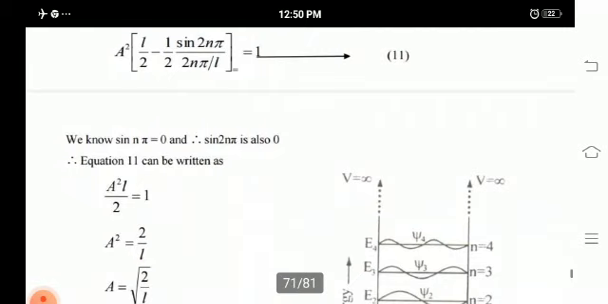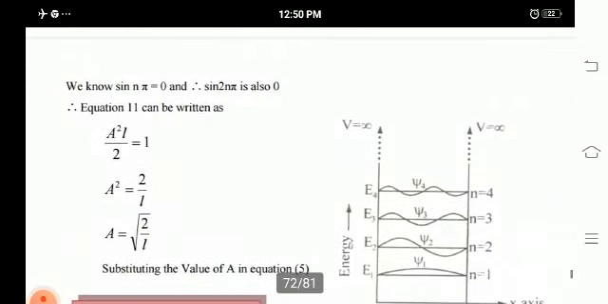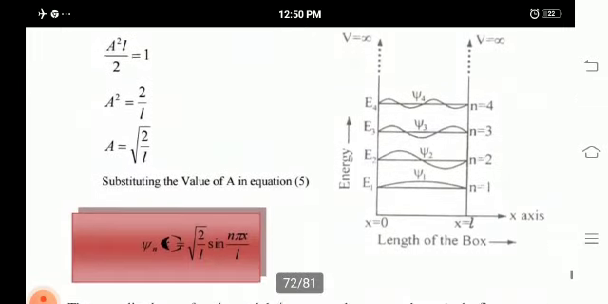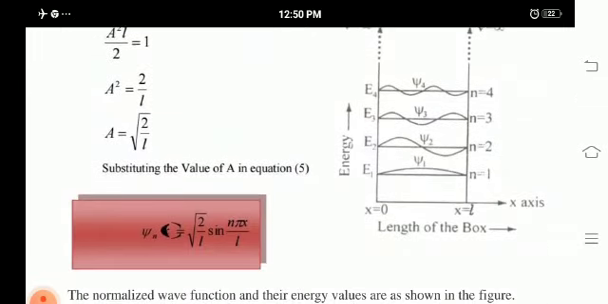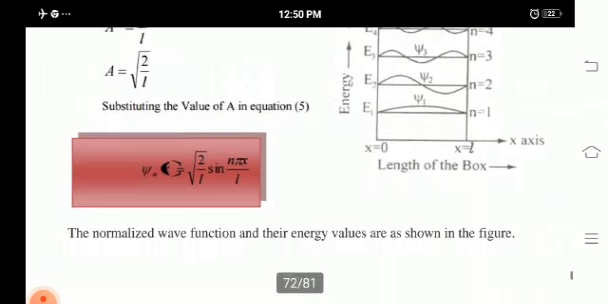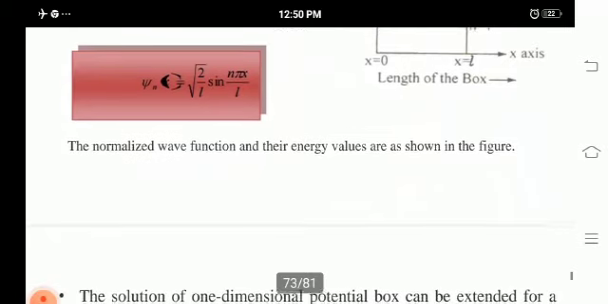From the above equation we can simplify that a squared L by 2 is equal to 1. So a squared is equal to 2 by L, where a is equal to the square root of 2 by L. Substituting the value of a in the equation, we get psi n is equal to the square root of 2 by L sin n pi x by L. The normalized wave function and energy levels are shown in the figure.